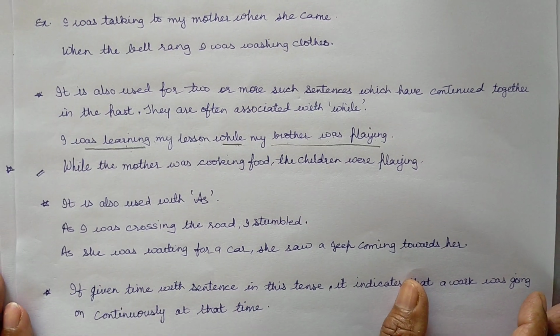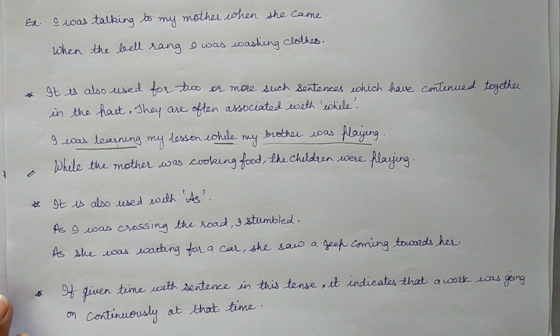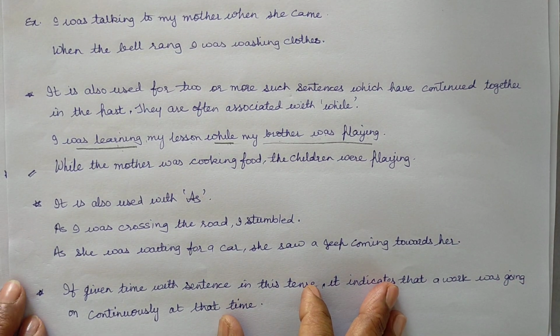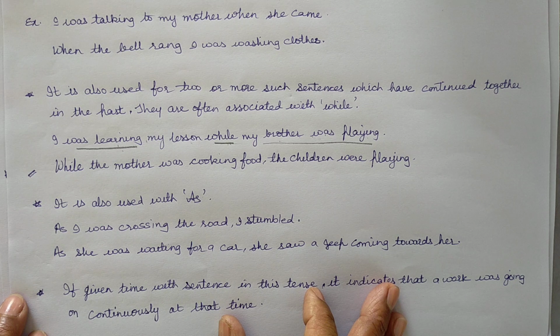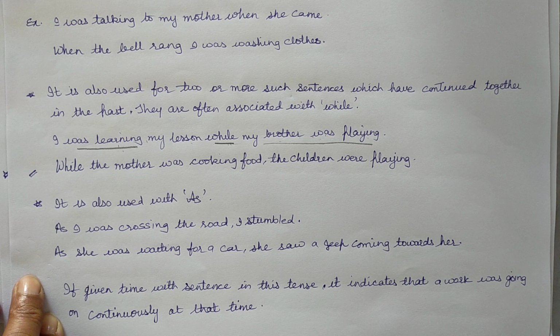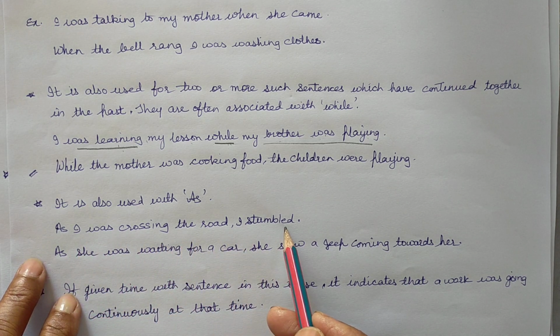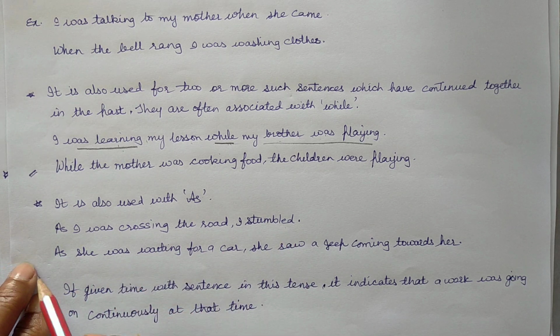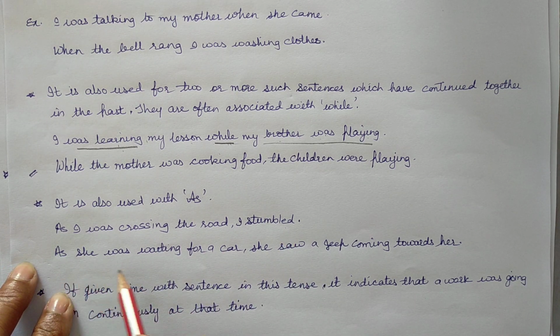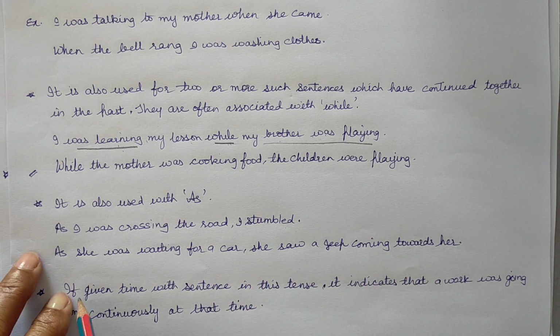It is also used with as. These type of sentences have no specific identifier, but in these sentences we use as. As I was crossing the road, I stumbled. As she was waiting for a car, she saw a jeep coming towards her.